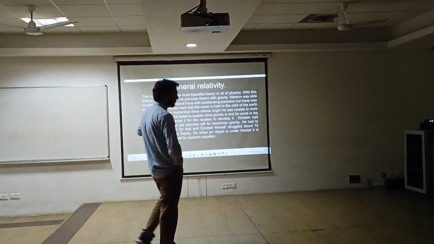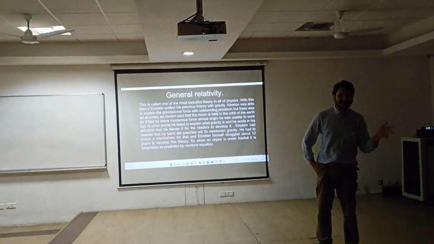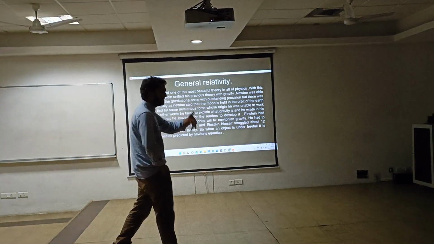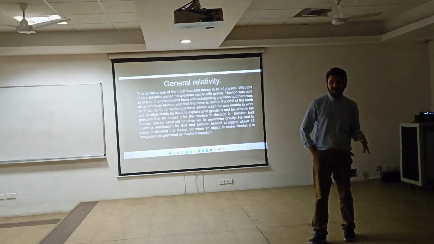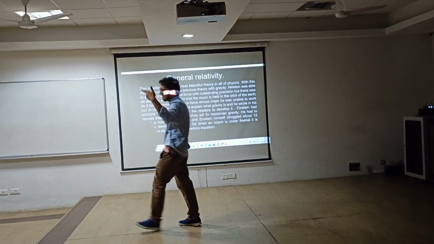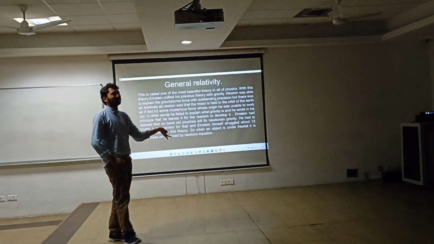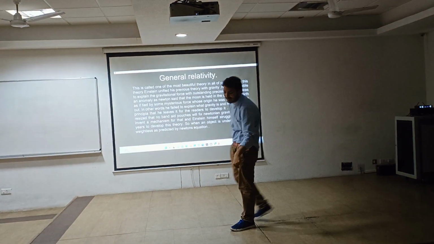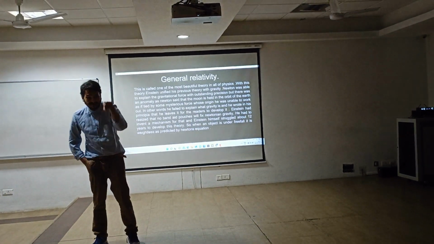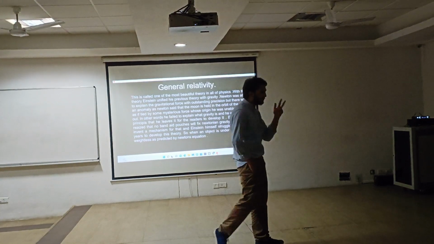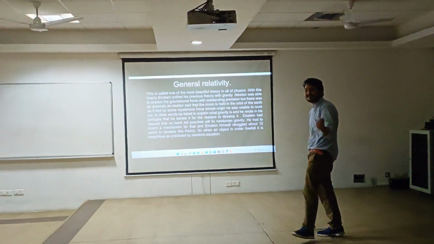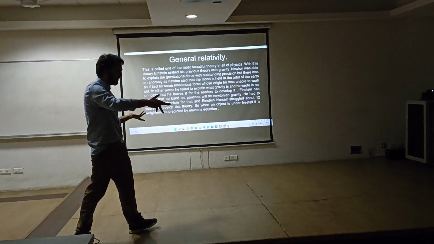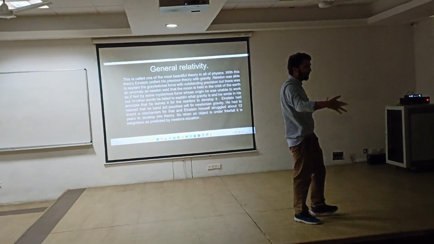In the special theory of relativity, the problem was that it could only account for constant speed motion, while the world is moving with acceleration, and it had no account of gravity in it. So then there was this thought experiment which Einstein called one of the most beautiful thoughts of his life. When a man is accelerating downwards, under the influence of gravity, he is weightless. Now Einstein thought: what would happen if the man is in outer space in a spaceship accelerating upwards, and the conditions were identical, like 9.8 meters per second square was the acceleration due to gravity.